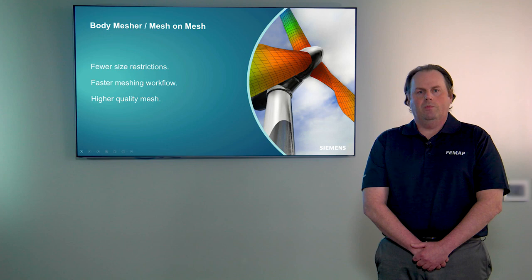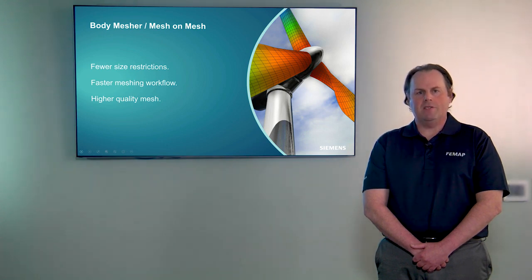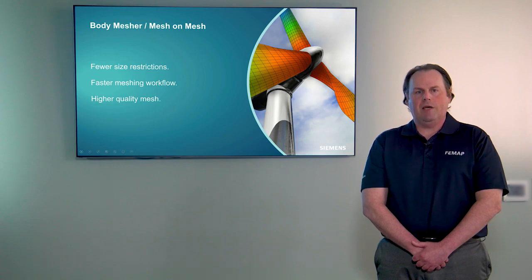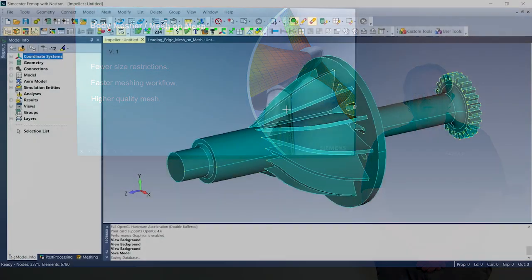Version 2021.2 now offers the mesh bodies and mesh-on-mesh commands, which leverage meshing technology developed for other Siemens DI software products to create a higher quality mesh. For geometric bodies, this is done by imposing fewer sizing restrictions than our traditional meshing process. If geometry is not available, an existing mesh can instead be used as a starting point for a meshing workflow aimed at improving overall mesh quality.